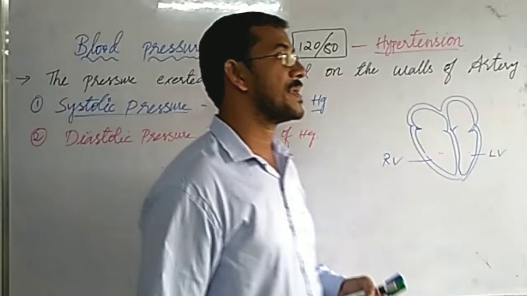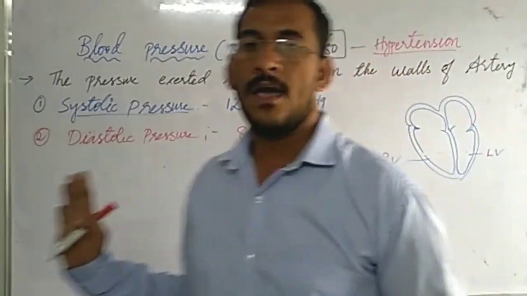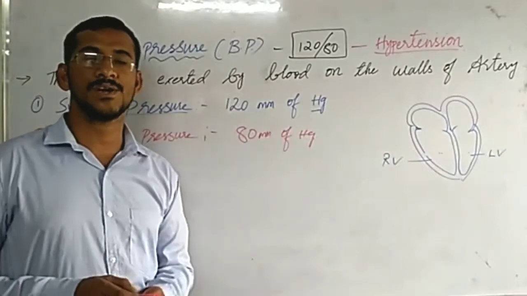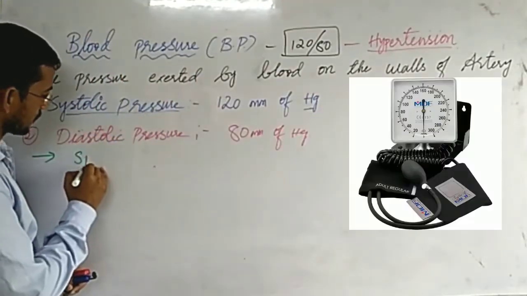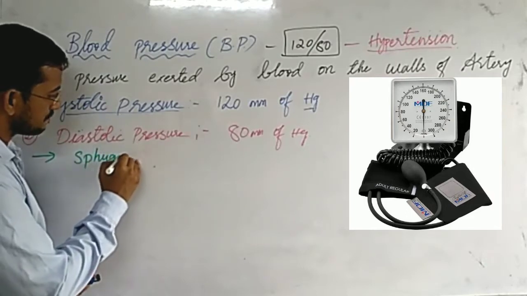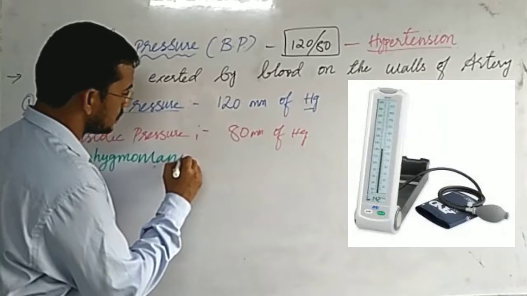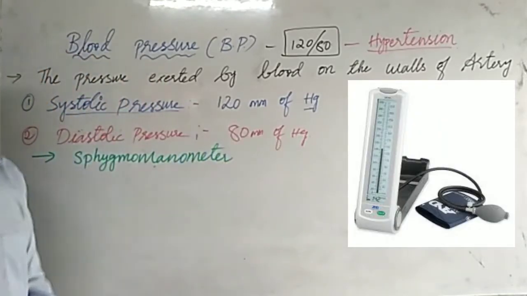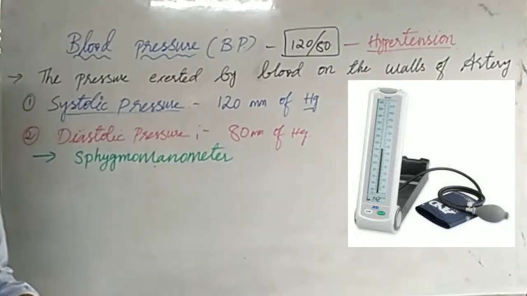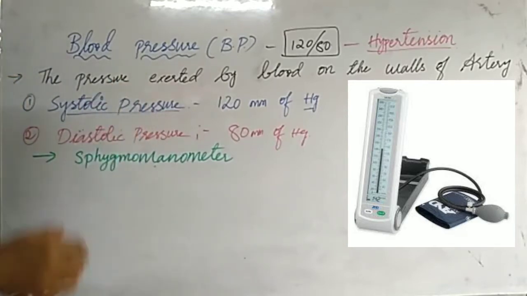Doctors will check BP in adults with an instrument called sphygmomanometer. With the sphygmomanometer, they check BP.